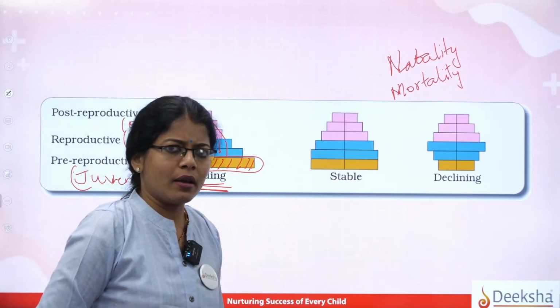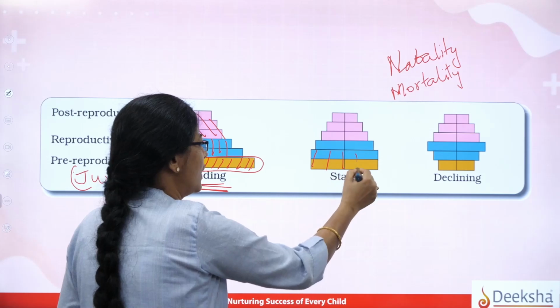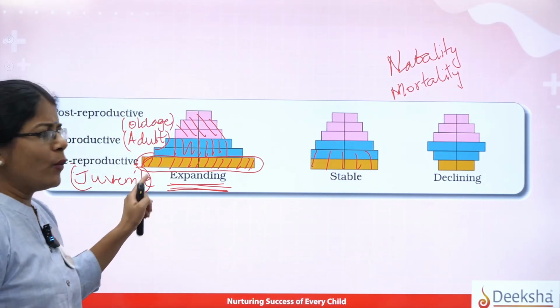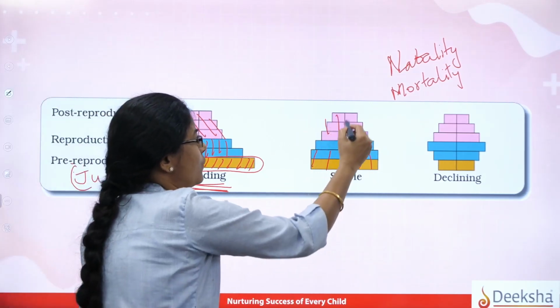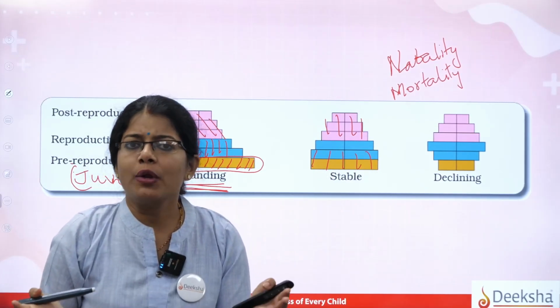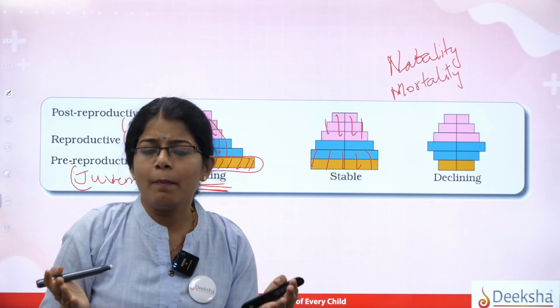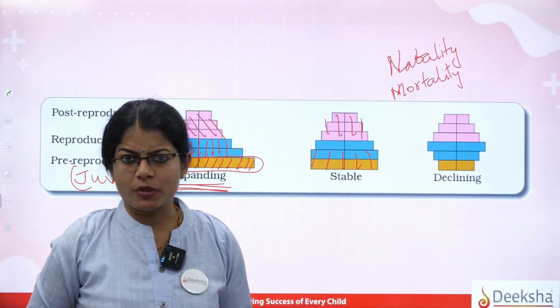Come to the next one. You can see here that there is a somewhat equal number between the pre-reproductive and the post-reproductive. So that type of pyramid, or the age grouping done in this manner, will be showing a stable type of population, right?